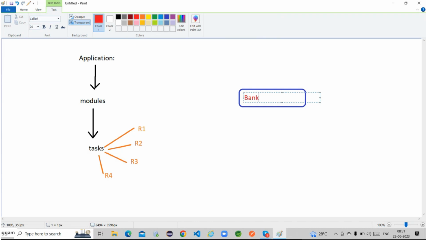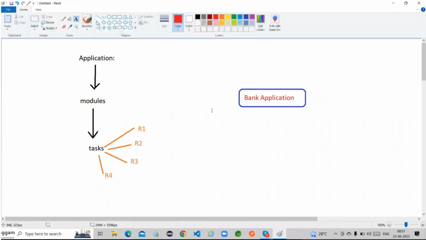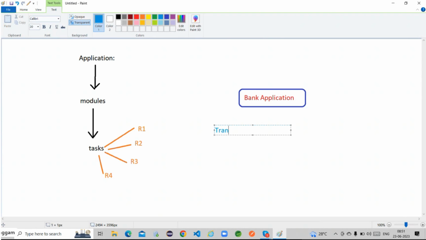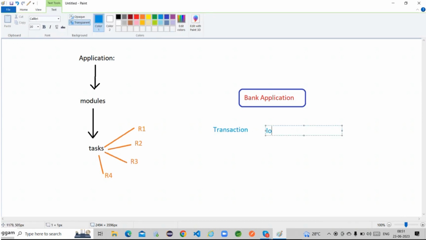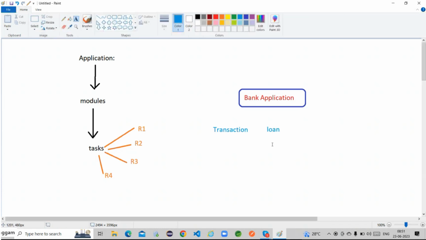Yes, different types of sections are available. Suppose you want to go for transactions: transaction-related things are available. Those operations are developed in one part, and the loan-related section is developed in another part. So they are divided into different modules.